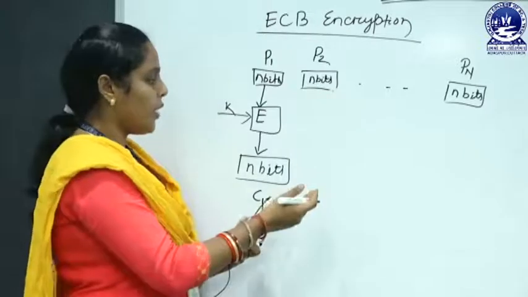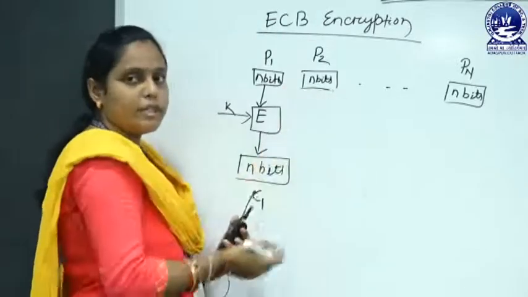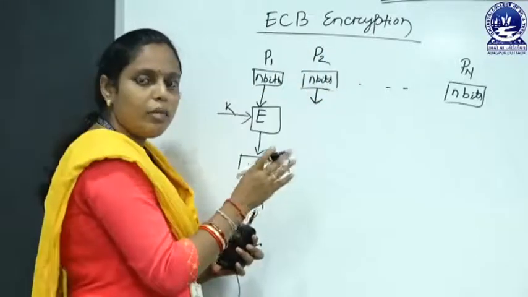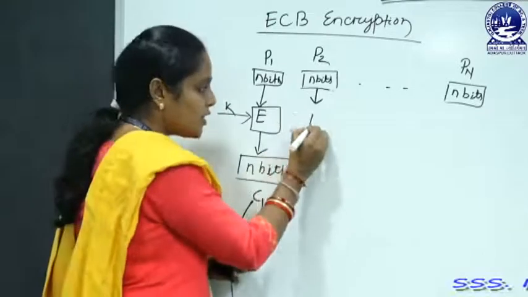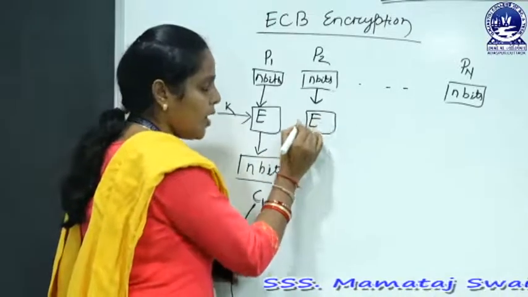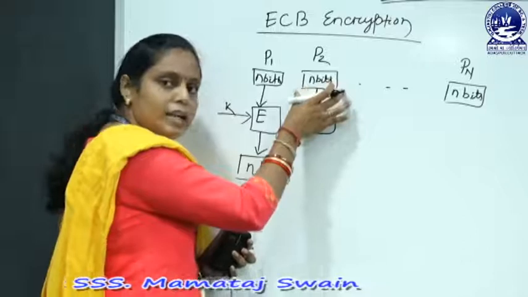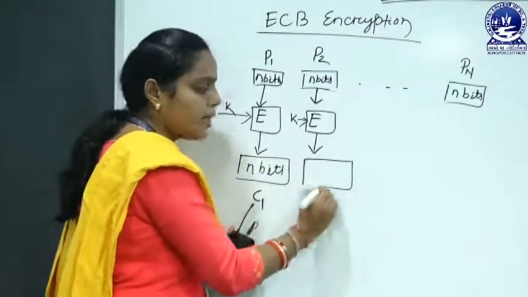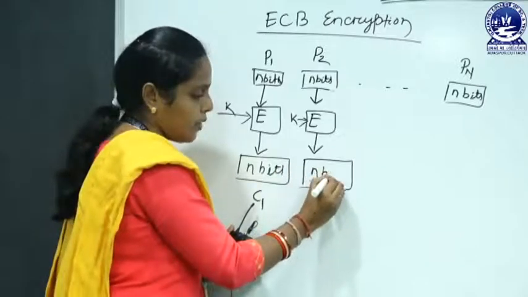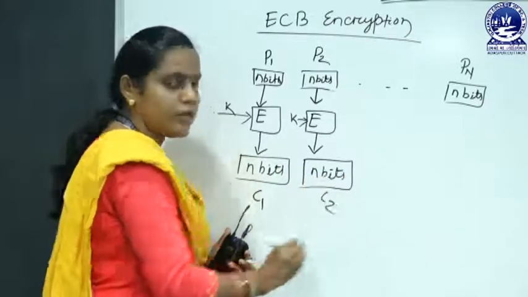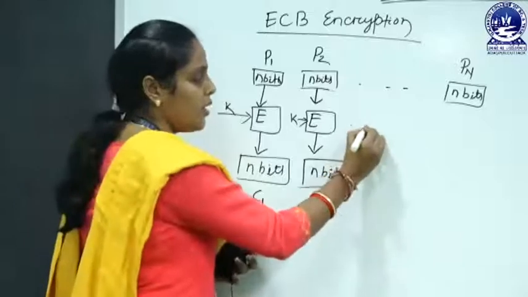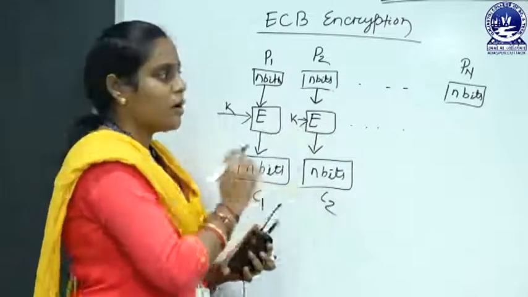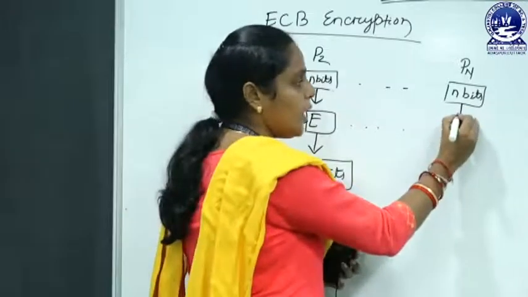In the similar way, you encrypt the next block, that is the block P2. You use the same encryption algorithm and the same key to encrypt the second block, and it also provides us the n-bit ciphertext, that is C2. Similarly, you perform the encryption operation for all the blocks, and the last block is the Pn block.